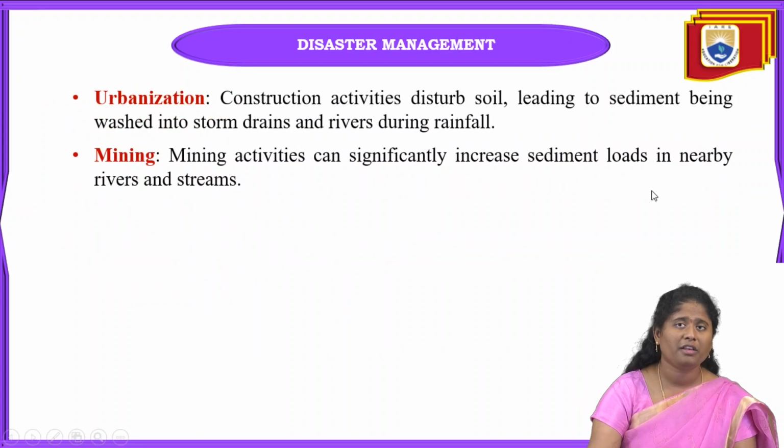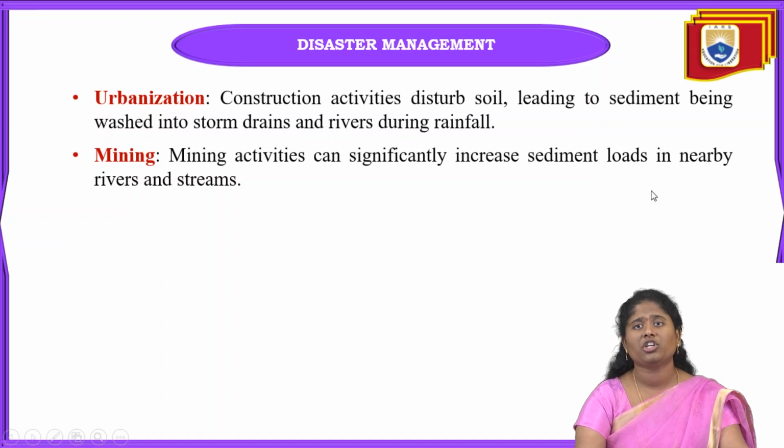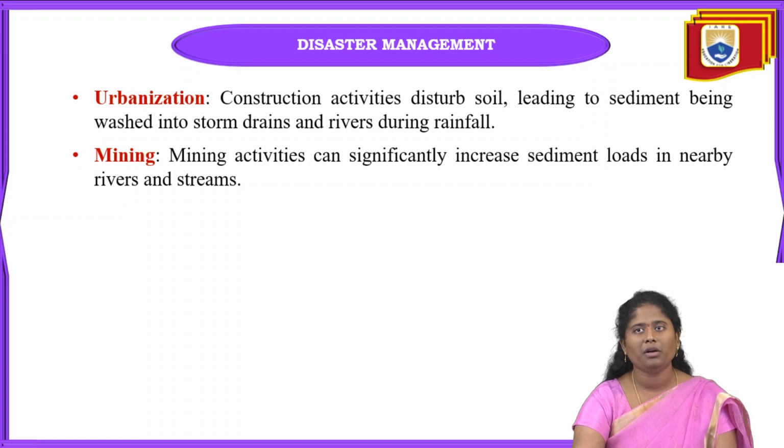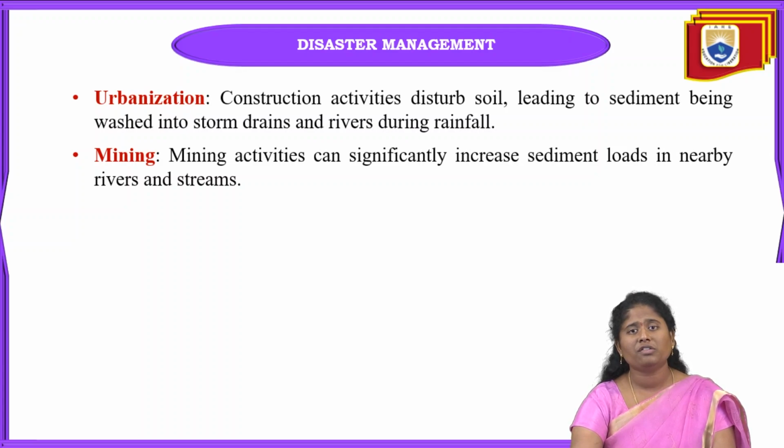And the next is urbanization. In this urbanization, for the construction of the houses or high-rise buildings, we have to disturb the land. Firstly, we have to cut the trees. Cutting of the trees is nothing but disturbing the soil. Construction activity will automatically disturb the soil. Because of the disturbance of this soil, sediment will be washed into the storm drains and also the river during heavy rainfall.